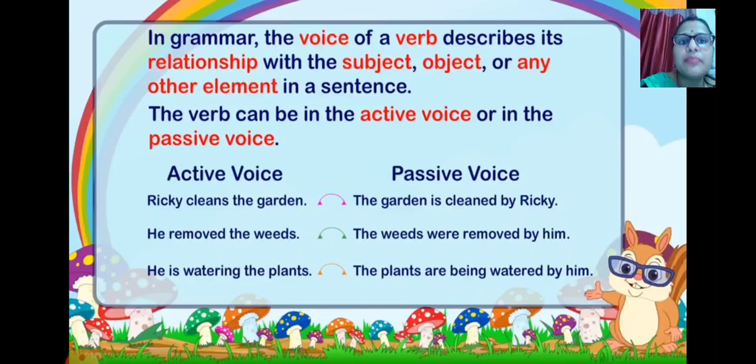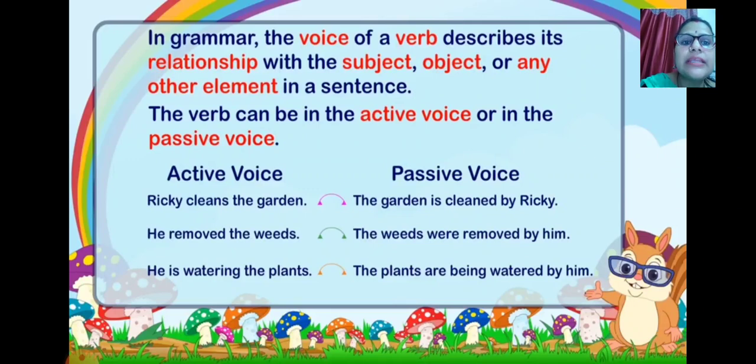And when we talk about present, is, am, are, these are your helping verbs, so you have used is over there. If you see the second one, he removed, removed means past tense, so that is the reason we have taken the helping verb as were, because we are talking about the weeds. Weeds is the plural thing over there.